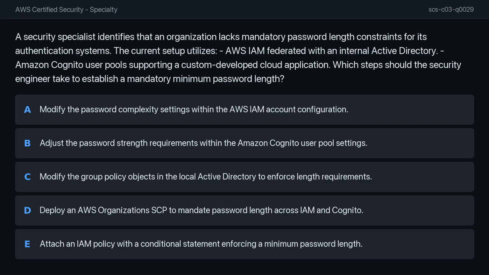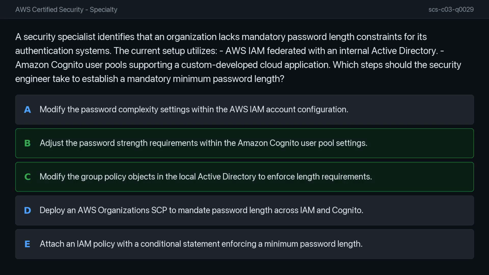Consider how authentication is managed in each of these environments and where the authority for password policy resides. Each service handles credential requirements differently based on whether they are locally managed or federated from an external directory. In my view, the correct approach requires two separate actions: selecting option B and option C.